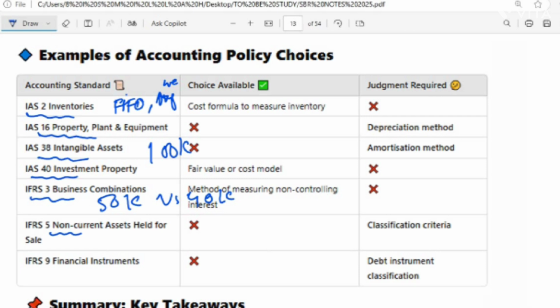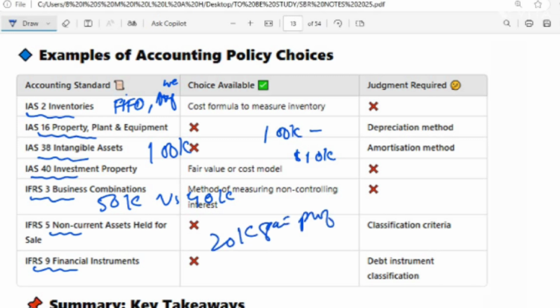So for example, a machine worth $100,000, okay, and you stop depreciating it, so that will, let's say, save $100,000 in expense, and that will boost your profit. And the last one is IFRS 9, financial instruments, where we have choices to classify an investment as fair value through profit or loss or amortized cost. So this will affect the profit and volatility. And the example will be, let's say you have a bond at fair value showing a $20,000 gain in profit, while amortized cost keeps it steady. That will be your choice.